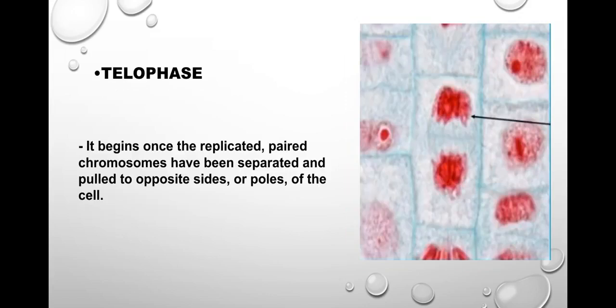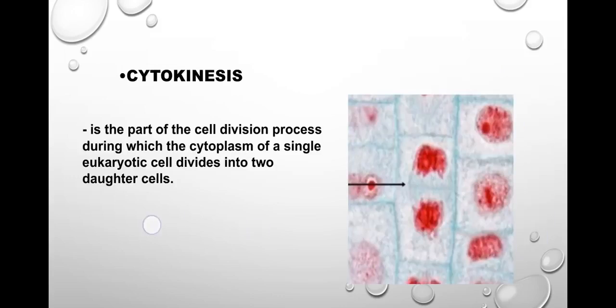Next is telophase. Telophase begins once the replicated paired chromosomes have been separated and pulled to opposite sides or poles of the cell. In telophase, the nuclear membrane and nucleus reform. Cytokinesis is nearly complete. The next one is cytokinesis.